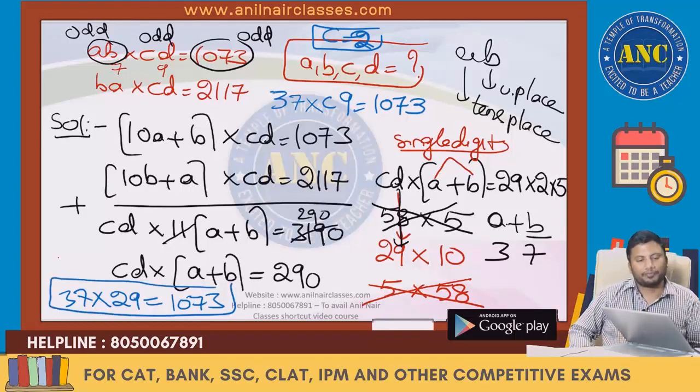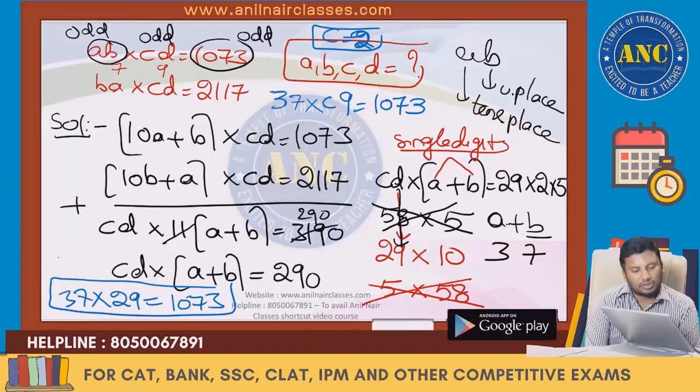Very good question. AB is 10A plus B. 10A plus B into CD is 1073. 10B plus A into CD is 2117. CD is common. 10A plus B plus 10B plus A, which is 11 into A plus B, is 3190. 11 goes 290 times. CD into A plus B is 290, which is 29 into 2 into 5. CD cannot take 58, because 1073 is an odd number. Odd into odd only will give you odd. 58 is not possible.